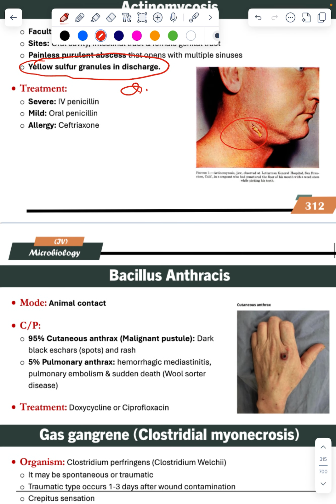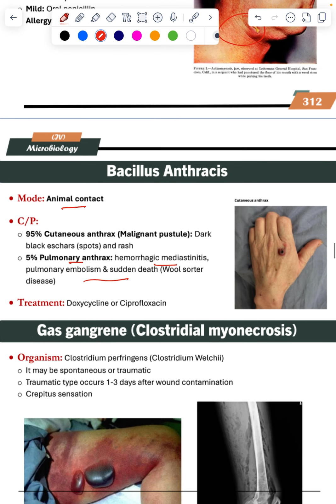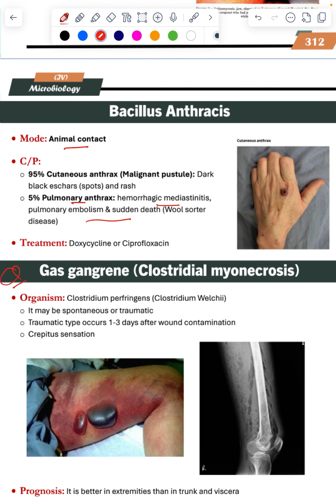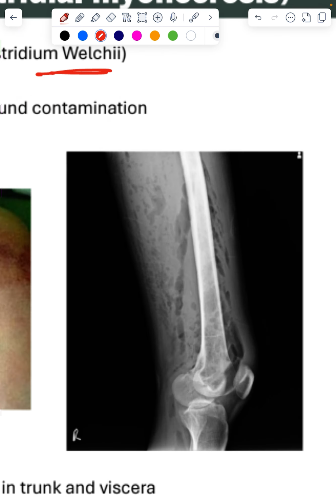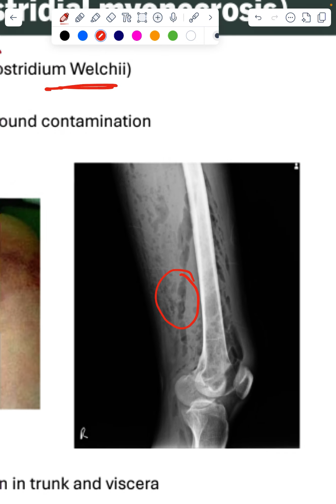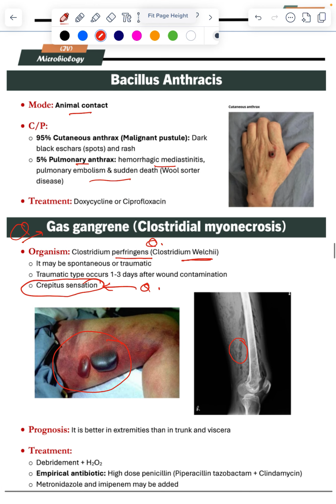Also called Welchii. So trauma is there and a crepitus sensation. This one is the question. You feel a crepitus on the skin. This is the picture. Crepitus, you see on X-ray. This is gas forming, gas gangrene, perfringens. Just try to remember perfringens. It affects extremities and trunk. Treatment is penicillin. A very high dose of penicillin is required. Metronidazole may be added. Clostridium perfringens.